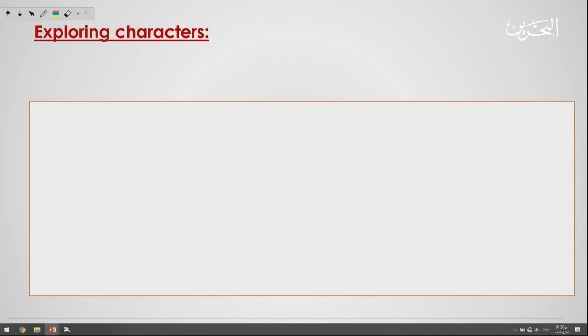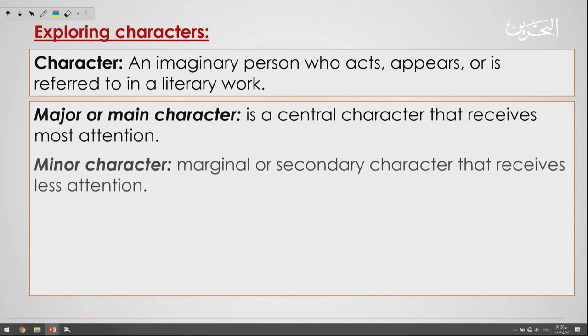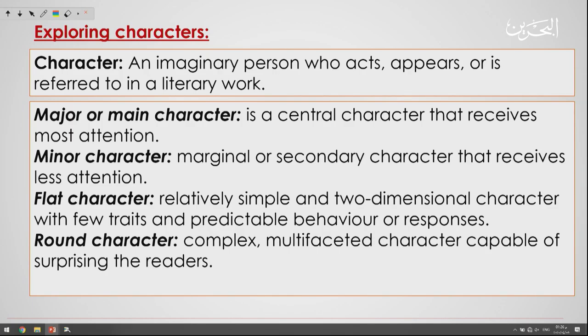So what is the meaning of characters? Let us find out. A character is an imaginary person who acts, appears, or is referred to in a literary work. Okay? Now let us see the main types of characters. We have, as you see here, 4 types of characters. The first one is the major or the main character. The second, the minor character. Third, flat character. And finally, round character.